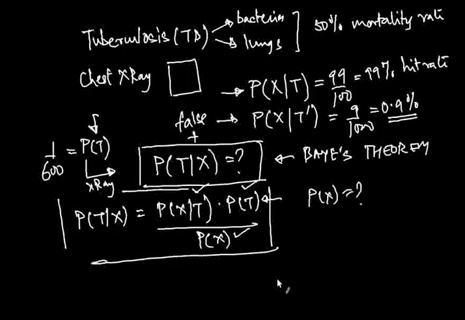So let me do that on a new page. So X is the event that an X-ray says yes, the person has TB. That can happen in two ways. The X-ray says yes, the person has TB, and the person actually does have TB. Or the X-ray says yes, the person has TB, and the person actually does not have TB. So either a person can have TB or cannot have TB, and the X-ray could say yes in either case.